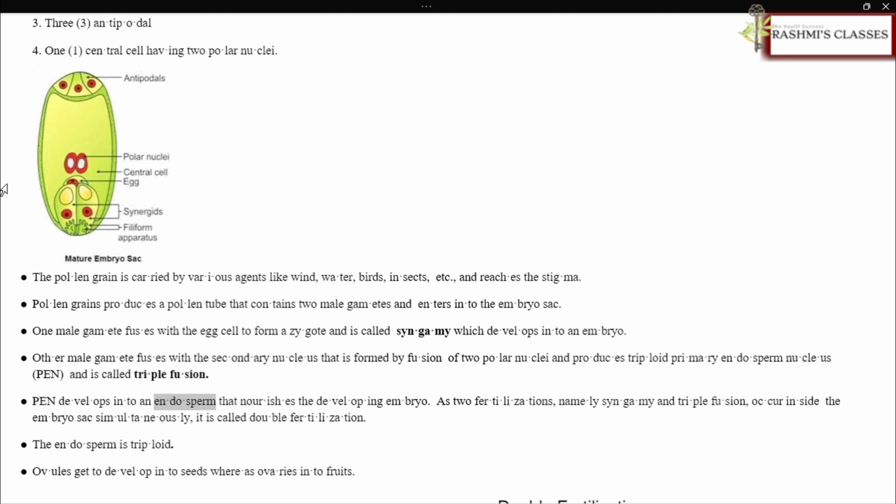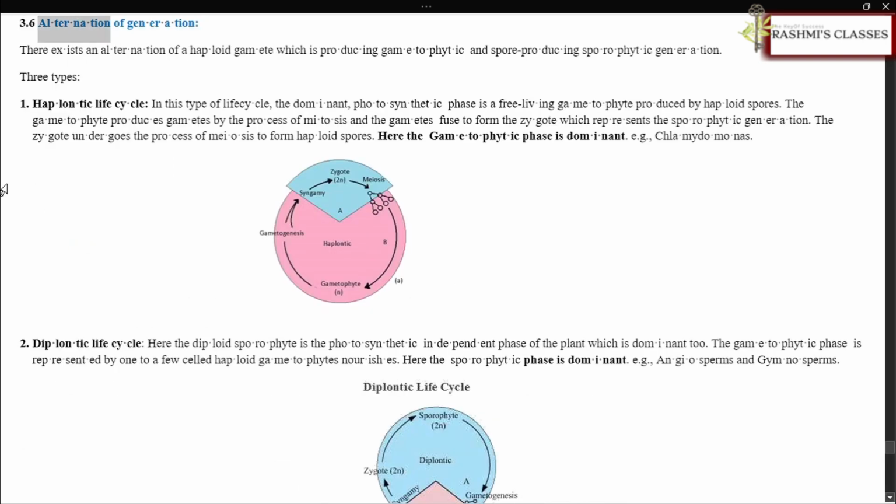PEN develops into an endosperm that nourishes the developing embryo. As 2 fertilizations, namely syngamy and triple fusion, occur inside the embryo sac simultaneously, it is called double fertilization. The endosperm is triploid. Ovules get to develop into seeds whereas ovaries into fruits. 3.6 Alternation of generation. There exists an alternation of a haploid gamete producing gametophytic and spore-producing sporophytic generation.